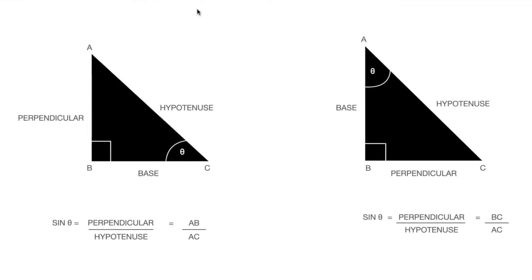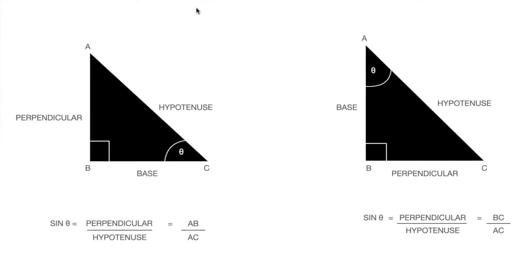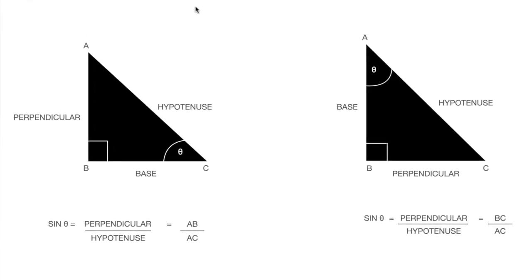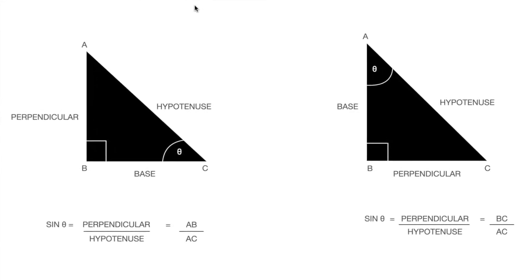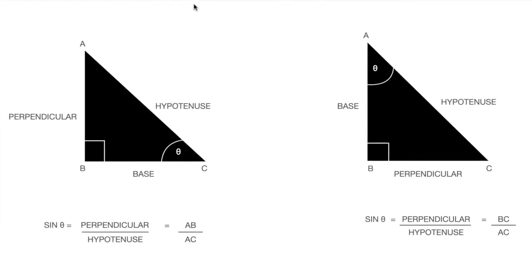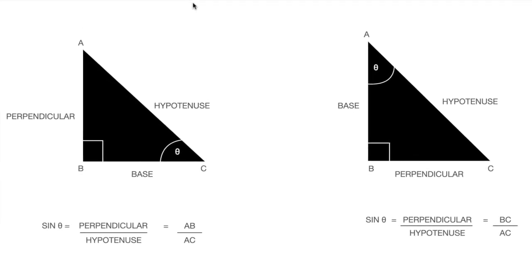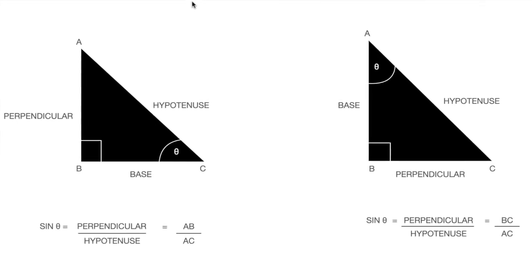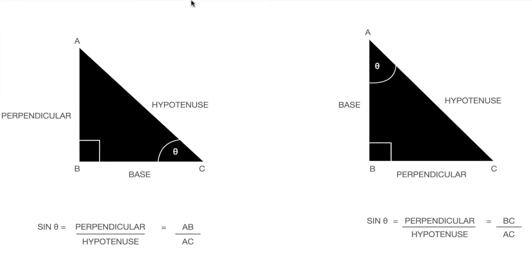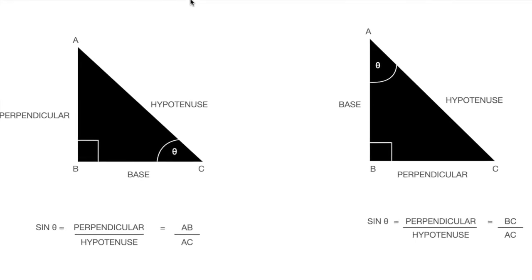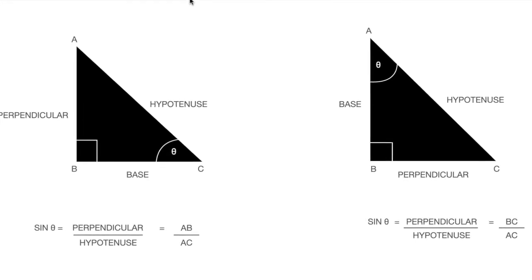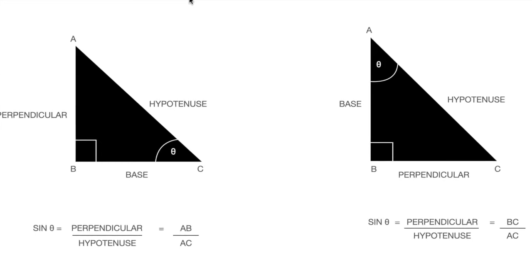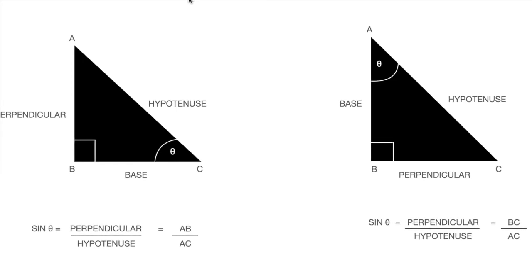second diagram. What's the value of sine theta in the second diagram? See, the formula for sine theta will not change. The formula for the trigonometric function sine theta will be perpendicular upon hypotenuse only. However, in the second picture, the value of perpendicular is changed. Over here, the perpendicular is BC and the hypotenuse is AC. So over here, the value of sine theta is perpendicular upon hypotenuse, meaning BC upon AC. Is this clear? Let me know if this is clear. All right.